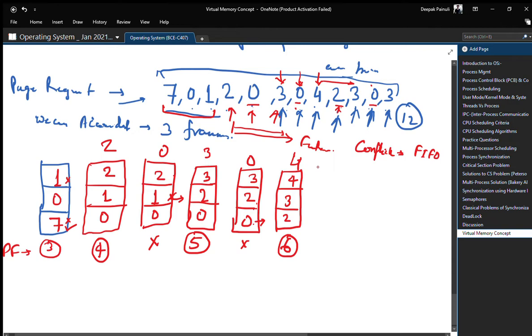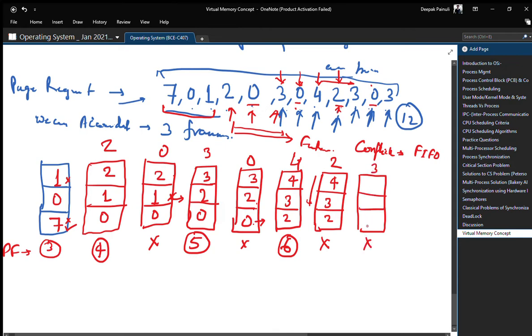Now for the request for 2, 2 is already in the frame, so no page fault. Go for 3. In case of 3, there will also be no page fault because it is already in the frame.